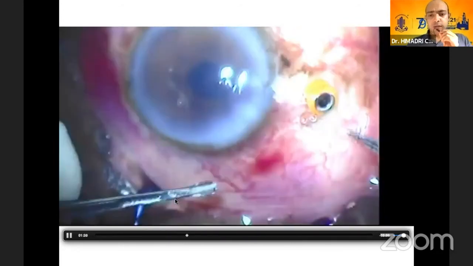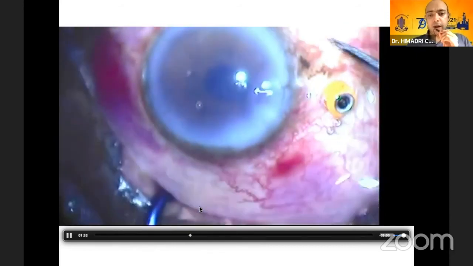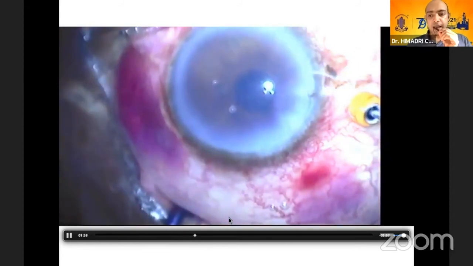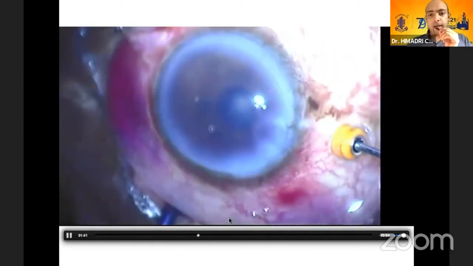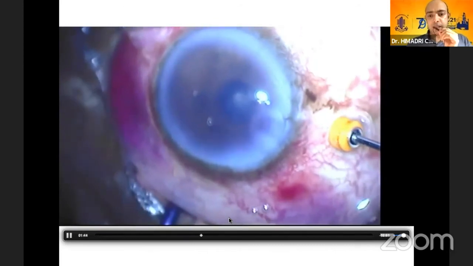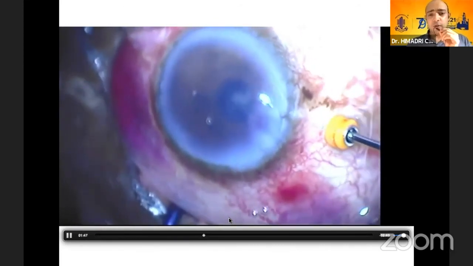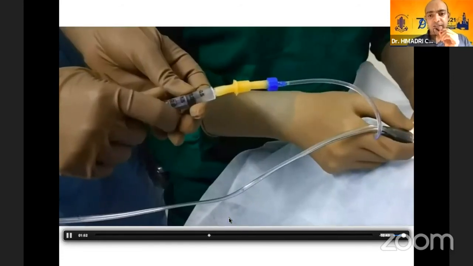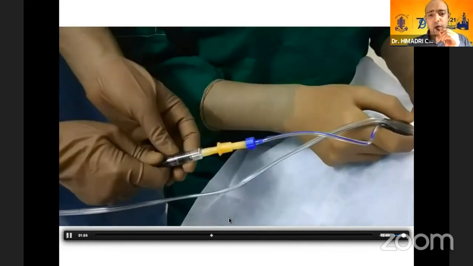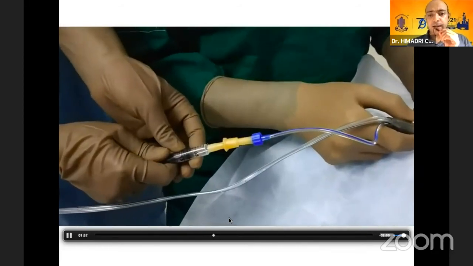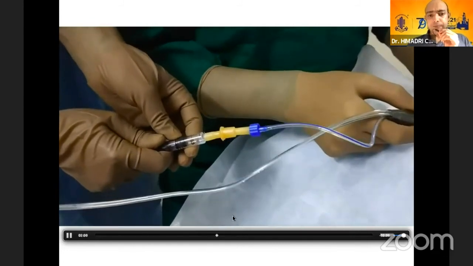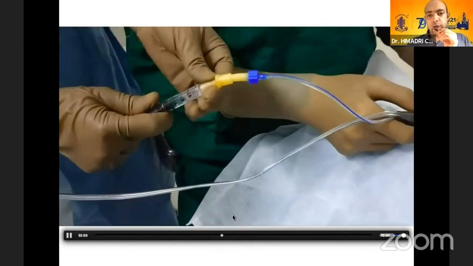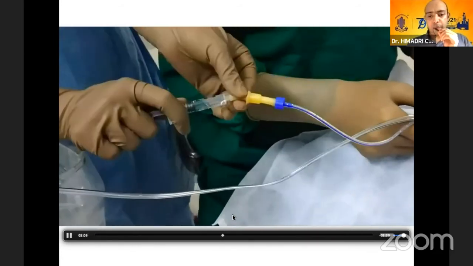It's always important to actually check the cutter prior to entering the vitreous cavity. See whether you are actually cutting. We start by gently cutting and then ask our assistant to aspirate. We do not need a large amount of sample, only 0.5 ml is sufficient. Once we are satisfied that we have taken an adequate sample, we then stop cutting and stop aspirating. Also, in case we notice any hypotony in the globe, we stop aspirating.